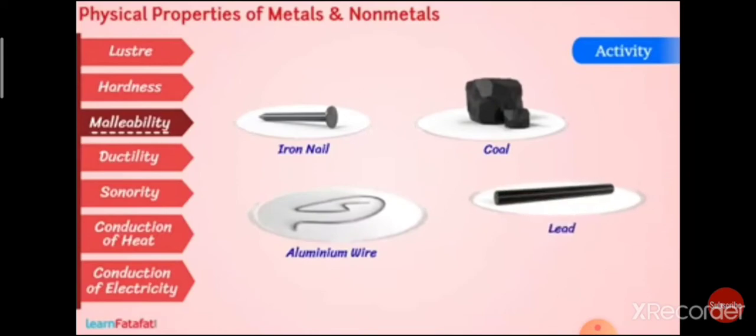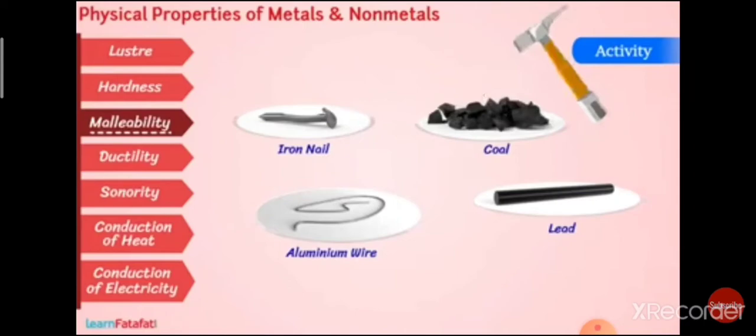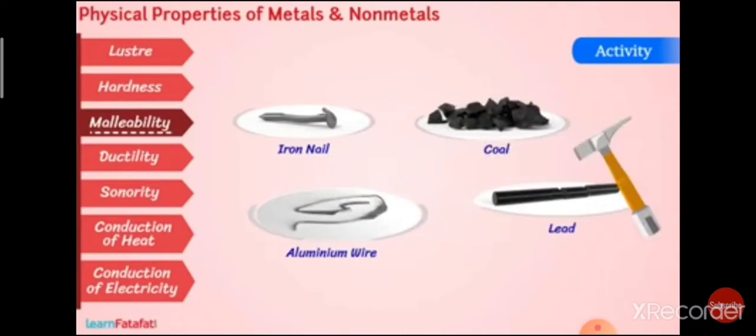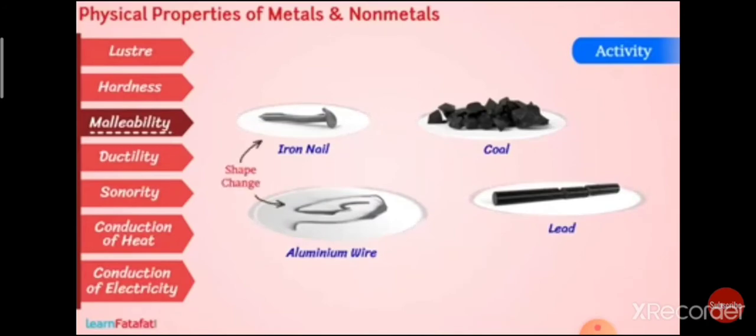Now after beating, what do you observe? We observe that the iron nail and aluminium wire change their shape, but the coal piece and pencil lead break into pieces. The harder we beat, the greater is the change in their shape.